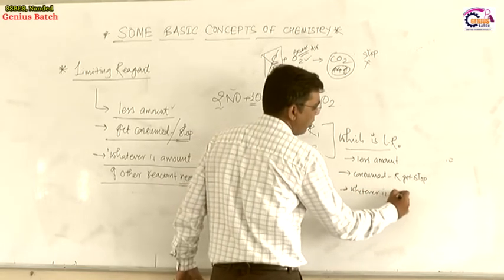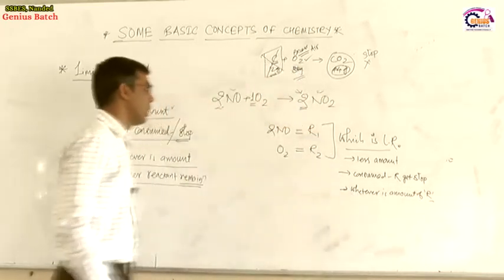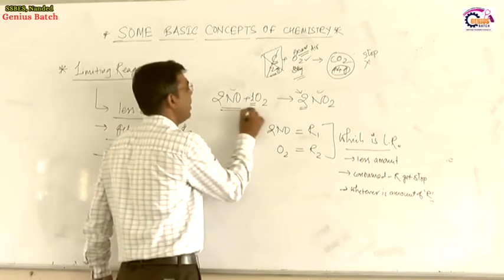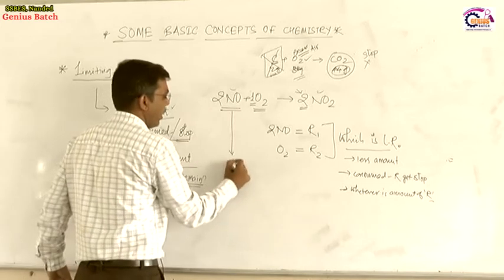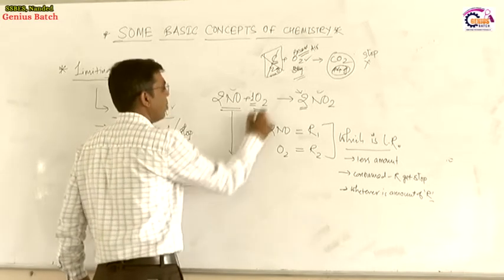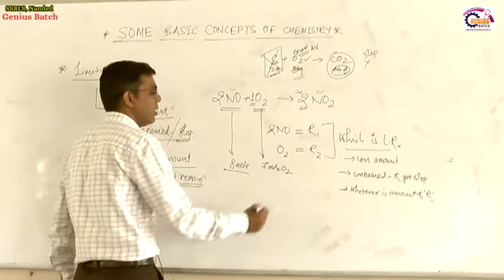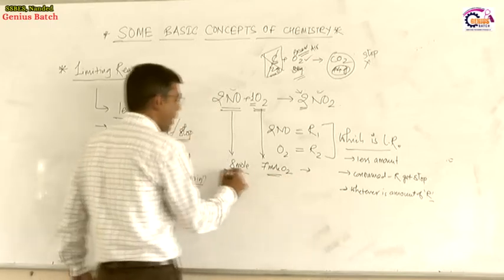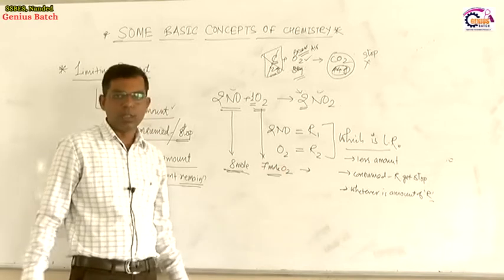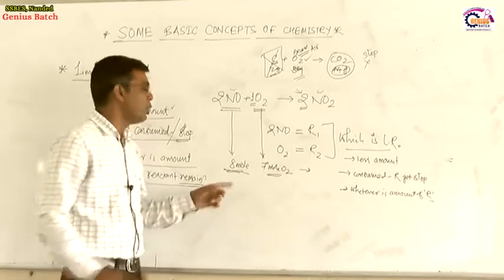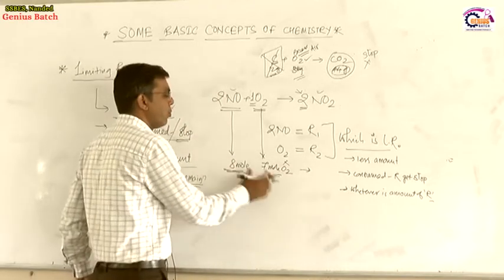Whatever is the amount of the other reactant, let us find out which is limiting out of these 2. For that, consider 8 mole of NO. Let's take one example, 8 mole of NO and 7 mole of oxygen. They combine with each other to produce the product. By looking at the number of moles, 7 mole of oxygen is the less quantity, so it seems it should be limiting, but this is not the limiting reagent. How do we find out which is limiting?